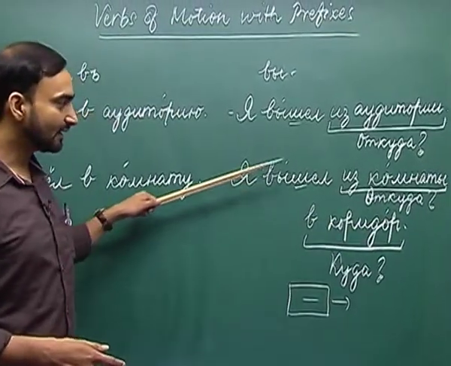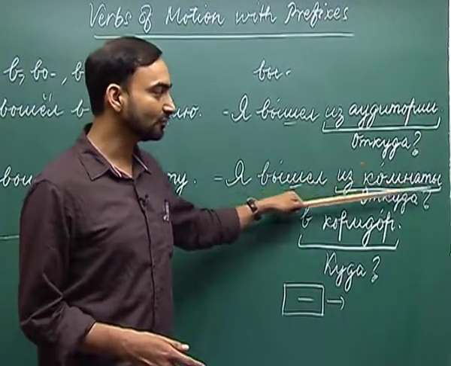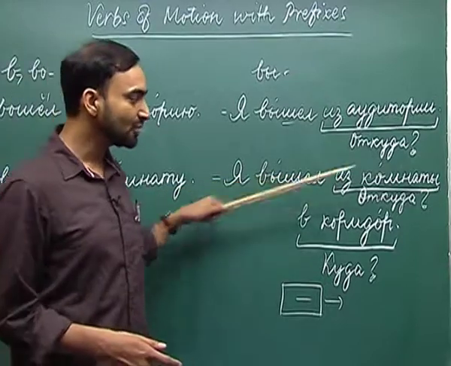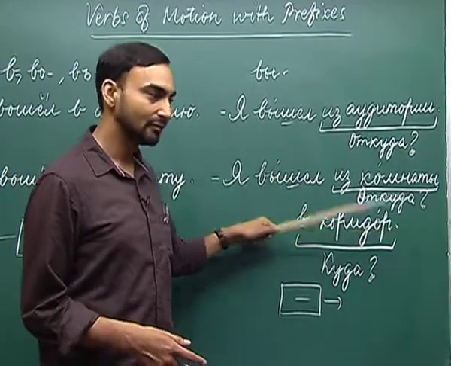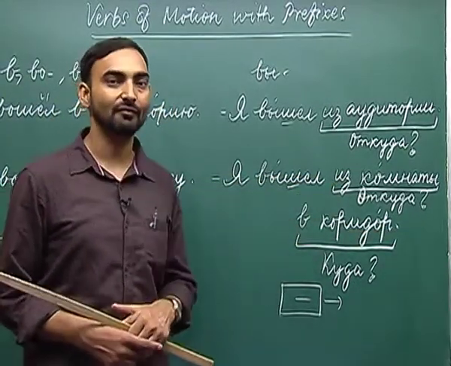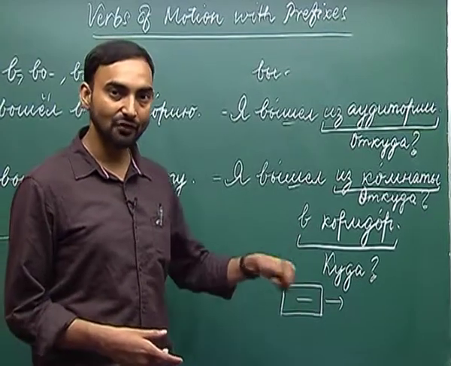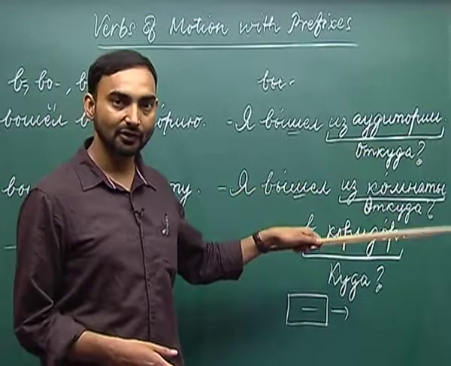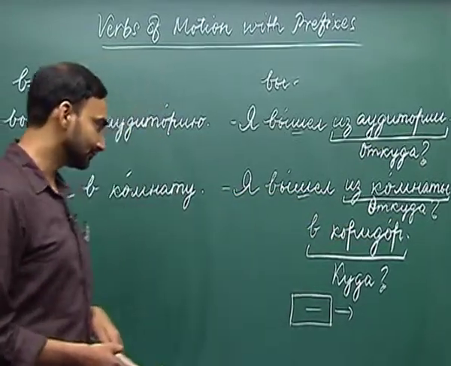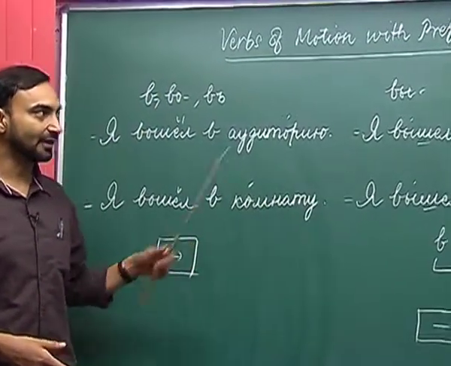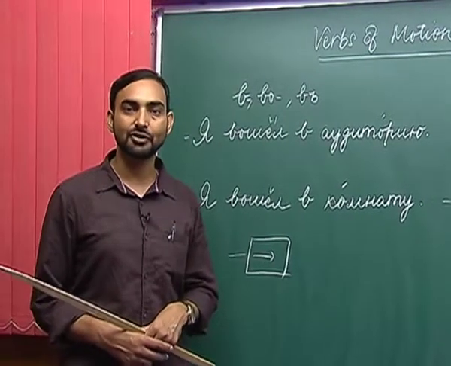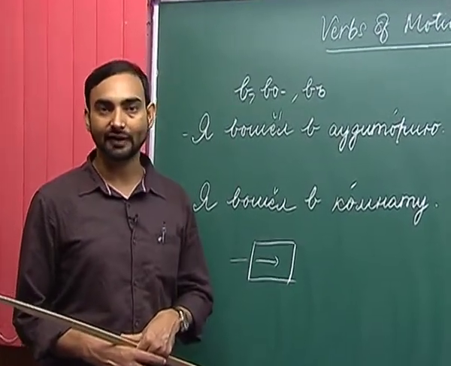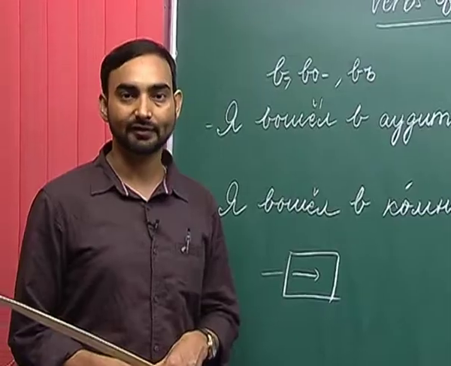So, I came out from the room or I came out of the room to the corridor. So, here there are two parts, one is from where are you coming out and the other one is to where you are coming out. So, these are some of the examples of the verbs of motion with prefixes va and vi. So, now we will look at other prefixes.